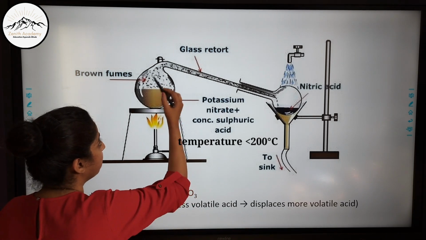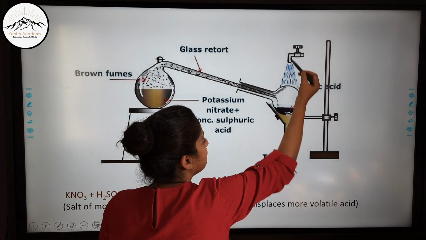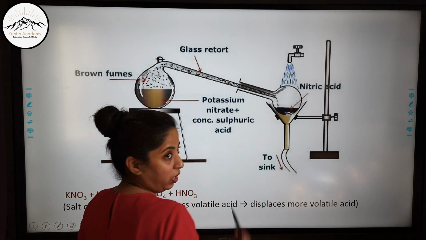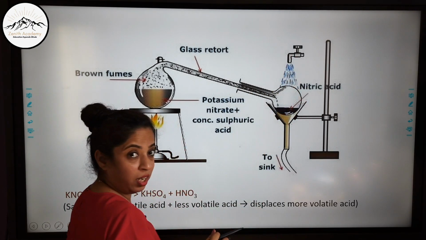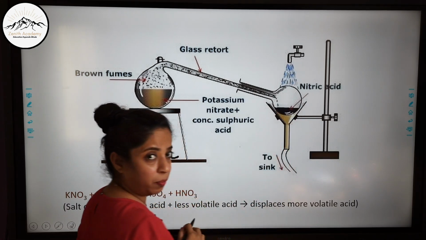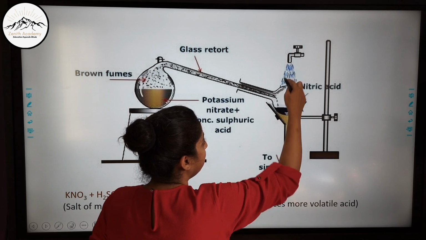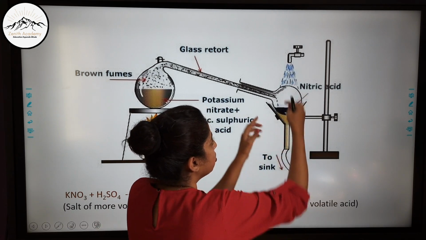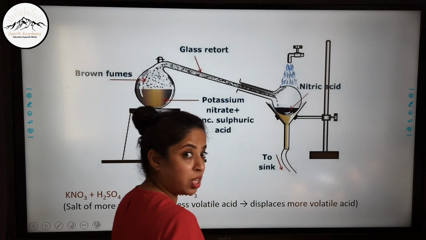These vapors pass through the glass retort, and here you can see an arrangement where cold water is poured over it. So when these vapors enter here, and cold water is poured over it, they convert into liquid. This liquid is nitric acid, and you can see this funnel arrangement. The extra water that flows goes through the funnel and is passed to the sink.